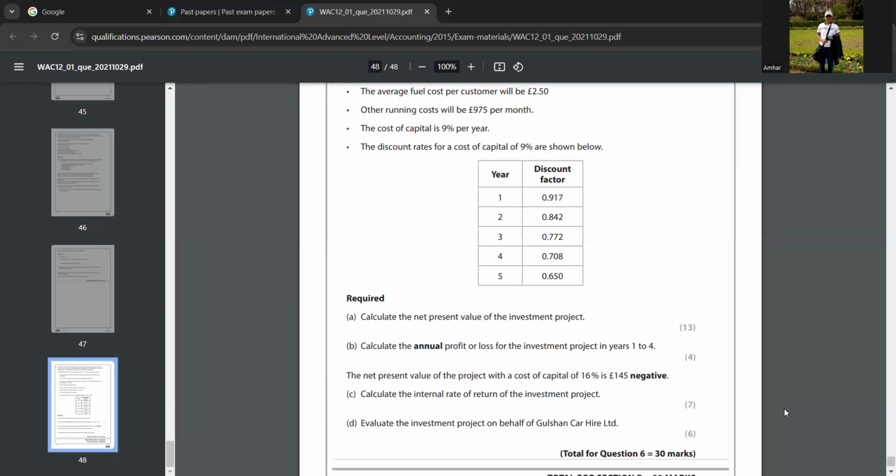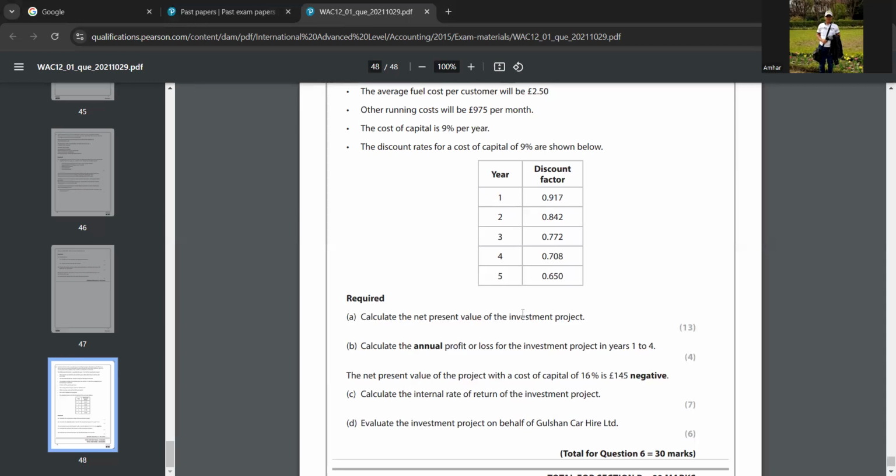And then you can say it may be useful if other calculations were made, that is payback period, profitability index, and ARR. In this sixth question, they have told you to calculate only NPV, the average annual profit, and the IRR, but they haven't told you to calculate payback, profitability index, and ARR, right?